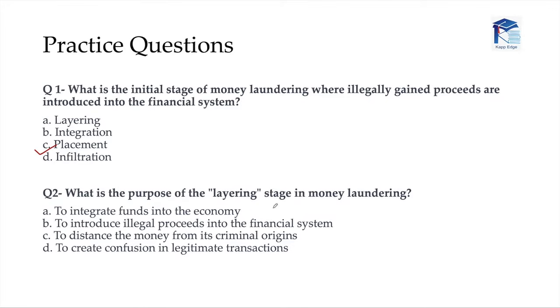The second question says, what is the purpose of layering stage in money laundering? Now, our 4 options. First, to integrate funds into the economy, to introduce illegal proceeds into the financial system, to distance the money from its criminal origin, and to create confusion in legitimate transactions. What do you think should be the right answer?